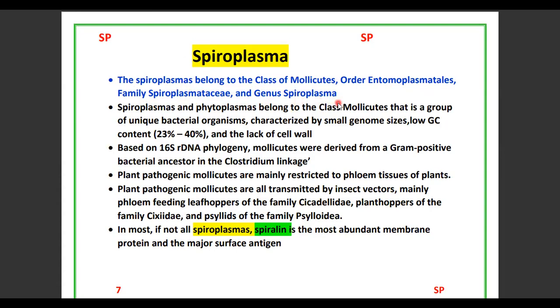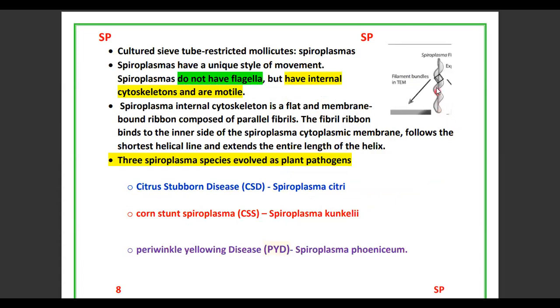Spiroplasma appears as a spiral-shaped structure without a cell wall, and they show a helical structure. Most important, which mollicutes show the helical structure? Only one, that is spiroplasma. Spiroplasmas show the helical structure and show motility.